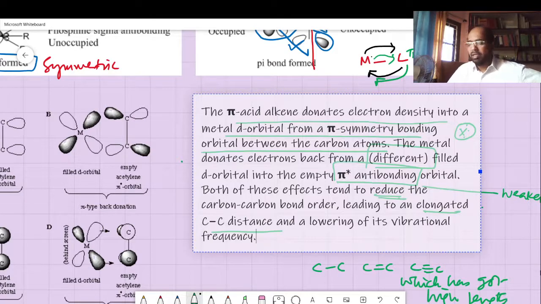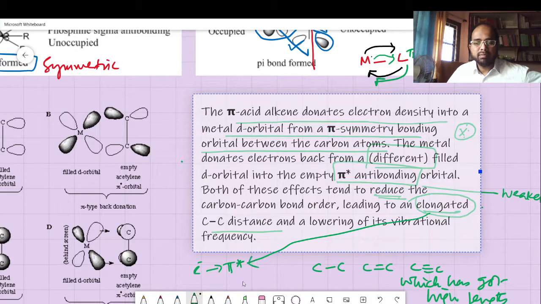I think you must have an idea of that. Anyway, you can keep in mind that if some electron is donated into the pi star orbital, the elongation is taking place, lengthening of the bond is taking place. Electron into pi star orbital gives rise to bond lengthening.